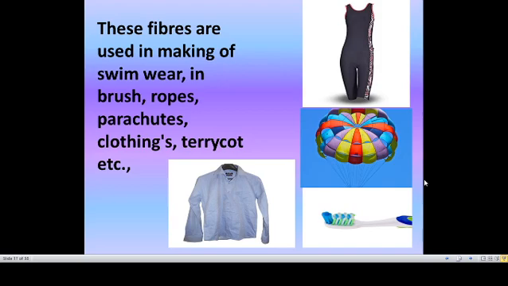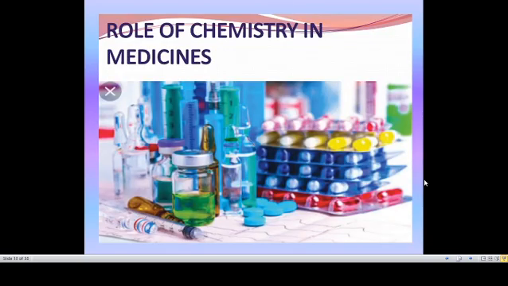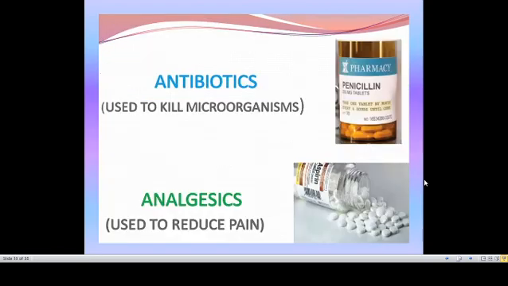So the next one, role of chemistry in medicines. In page number 17, chemistry in medicines, you have to underline the block word medicines. Medicines are chemical substances used to cure, treat or prevent diseases. Without medicine we cannot survive. If we fall ill, we have to take some medicines to cure that. It will cure or kill some microorganisms present in our body. So by using chemicals, medicines are made.